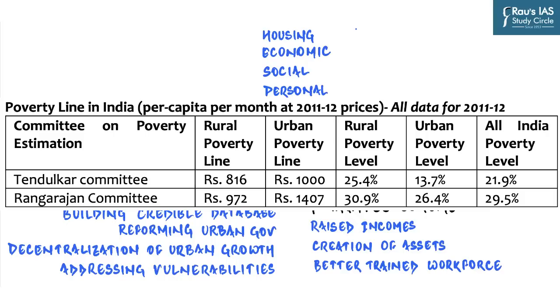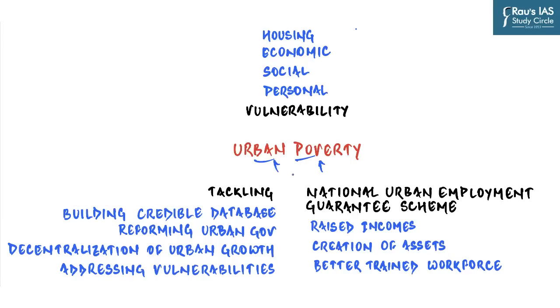So if a household was earning 1407 rupees in 2011-12, they would not be considered as poor. But all those people who were earning less on a family basis would be considered as urban poor. Now let's take up the best case demonstration of a family household earning more than 1407 rupees per month. Even in 2011-12, this was a very small sum, especially if the family has 3 or 4 people.